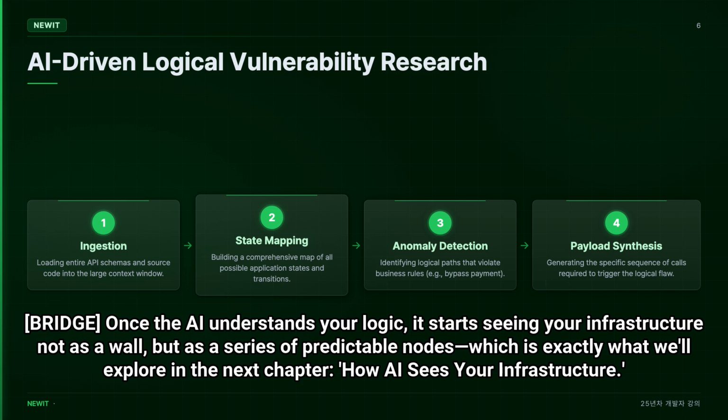Bridge: once the AI understands your logic, it starts seeing your infrastructure not as a wall, but as a series of predictable nodes, which is exactly what we'll explore in the next chapter, how AI sees your infrastructure.